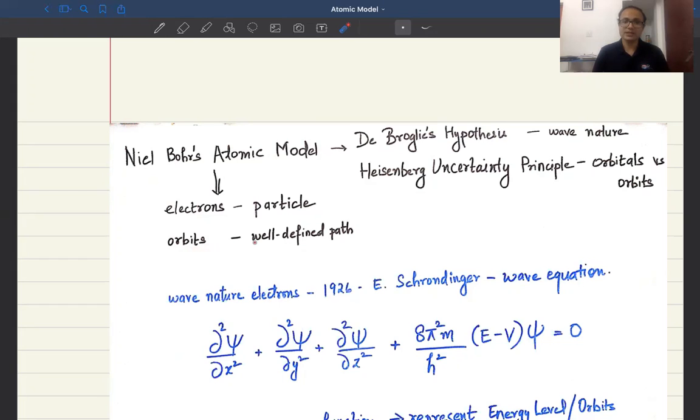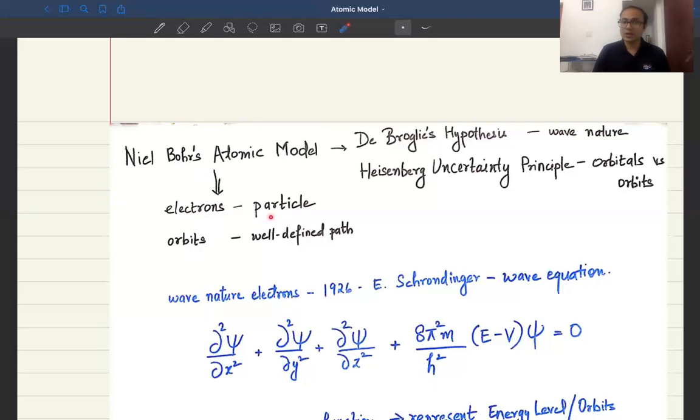Orbit means we exactly know a well-defined path. A well-defined path is what we know when an electron is revolving around the nucleus in an orbit. So we know exactly the path that the electron is taking while it is revolving around the nucleus. These are the two important facts that come from Niels Bohr's atomic model.